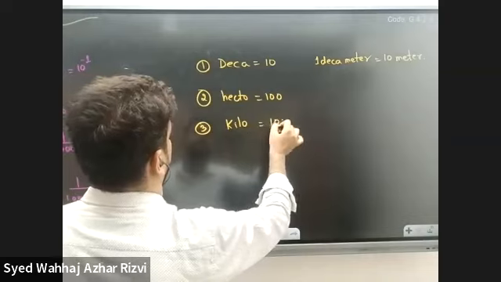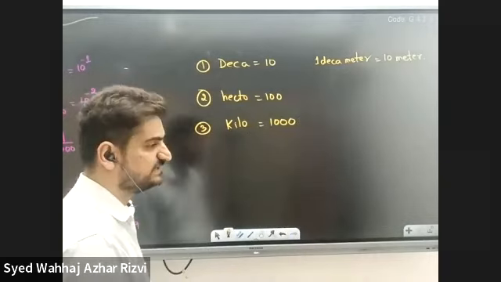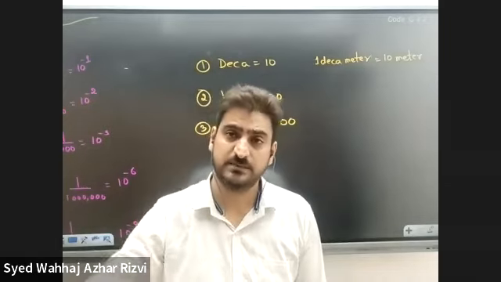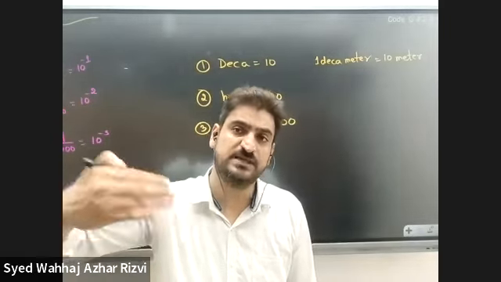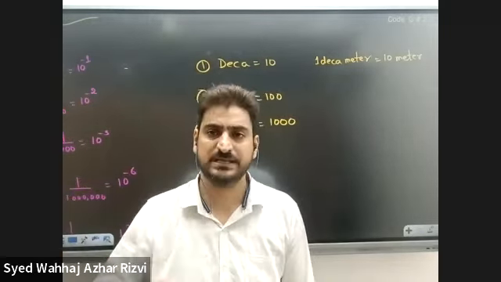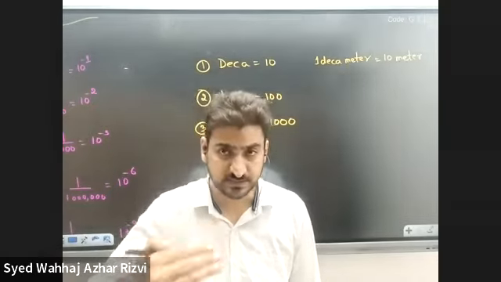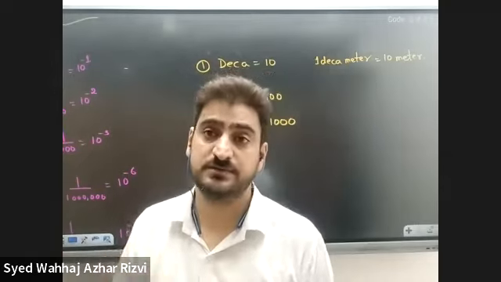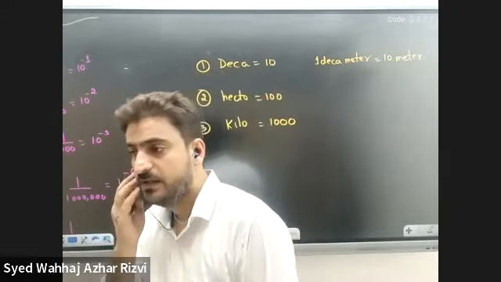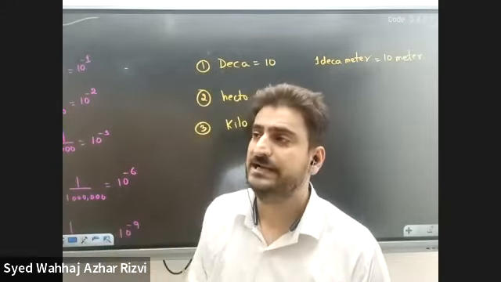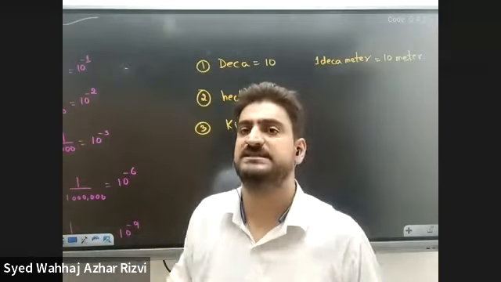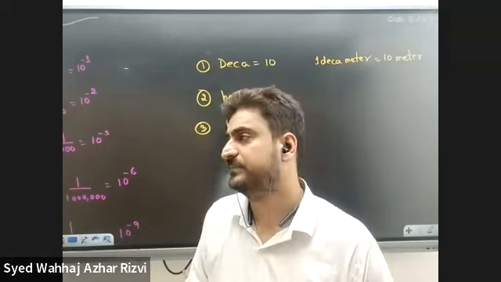Kilo means 1,000. 1 kilometer means 1,000 meters. And 1 kilogram means 1,000 grams. 1 kiloliter is 1,000 liters.